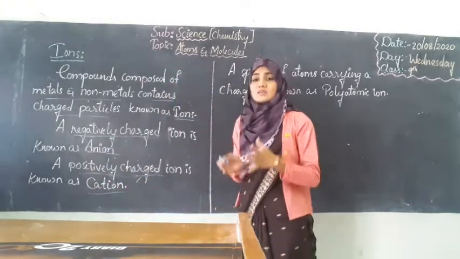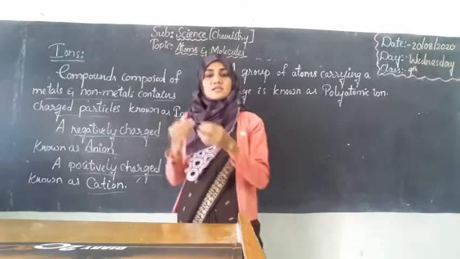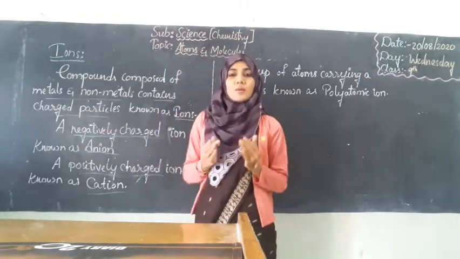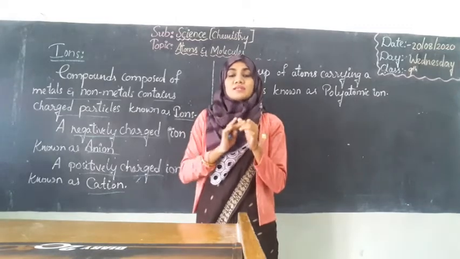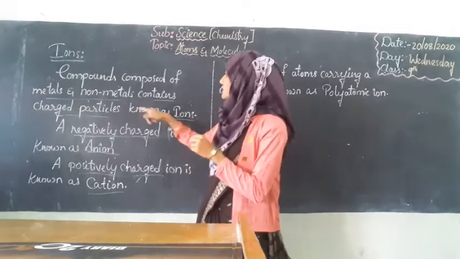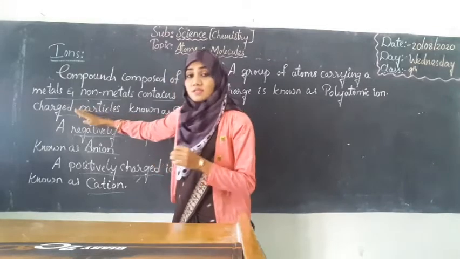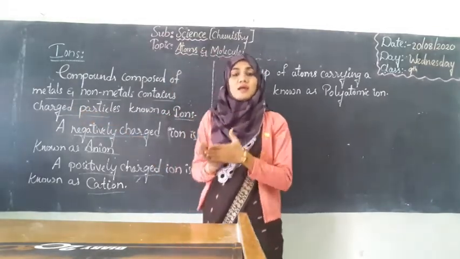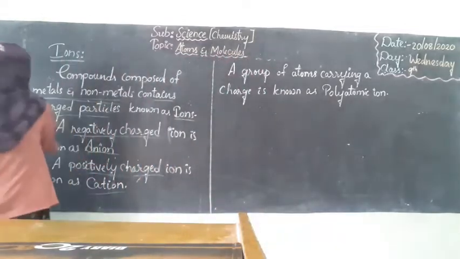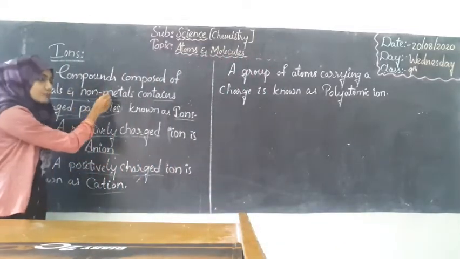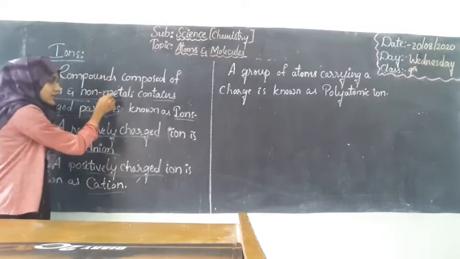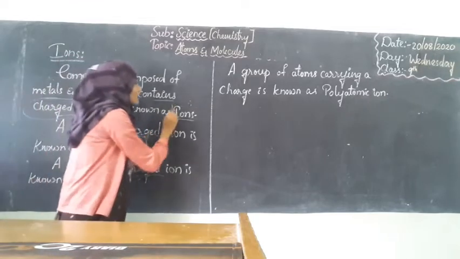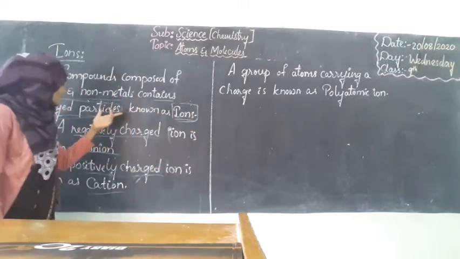So what are these ions? Any compound which contains either metals or non-metals or a mixture of both, along with their charged particles. Charged particles are nothing but the ions. If any metal or non-metal contains charged particles, that will be considered as ions. And how do we consider that?